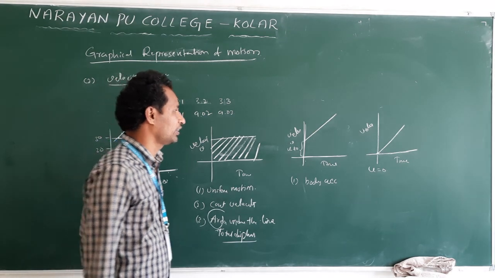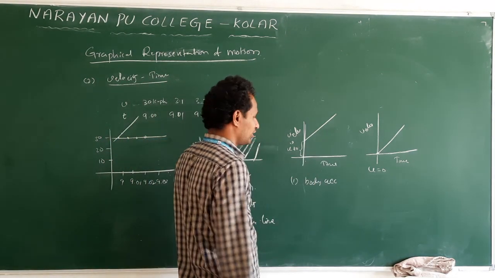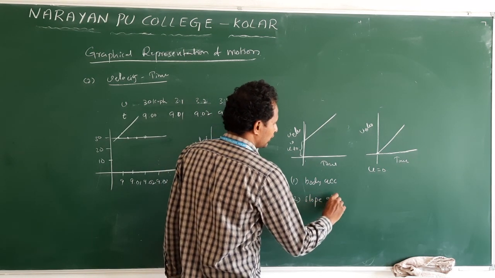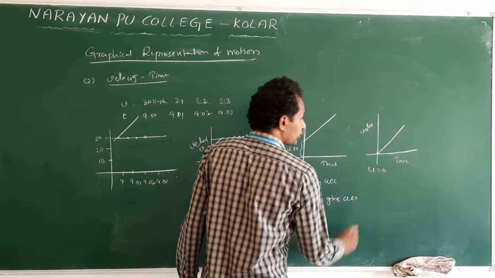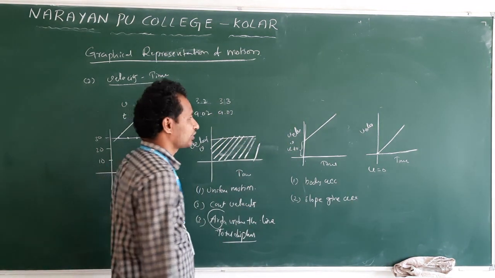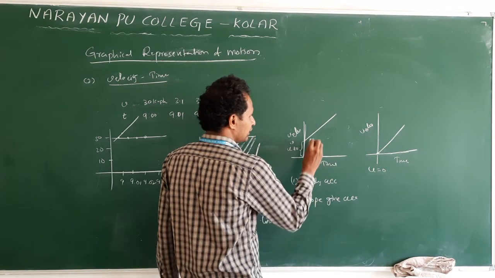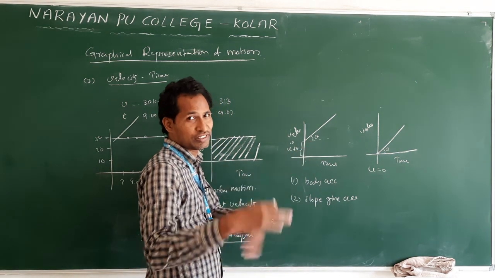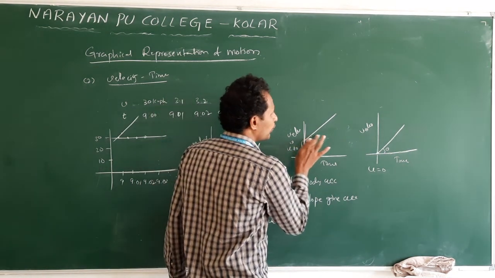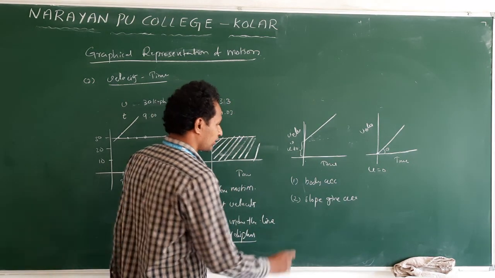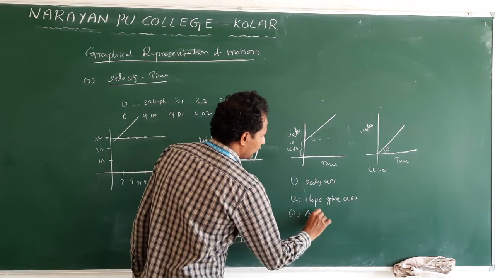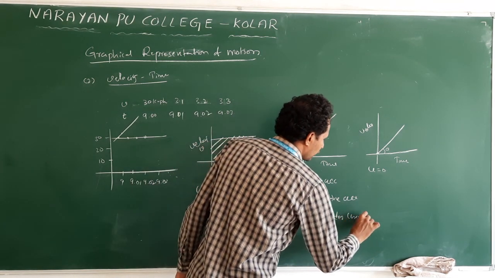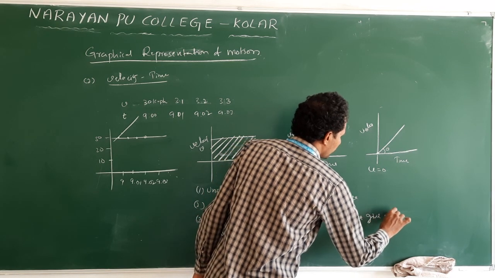Understand? Now, this is non-uniform motion. How do we find this acceleration? The second point: slope gives the acceleration. How do we find it? Draw a line. This angle is nothing but the slope. This is a new concept to you. You will see it in higher classes. Don't worry. Slope will give acceleration. Third one, area. Again, area under the curve gives displacement.